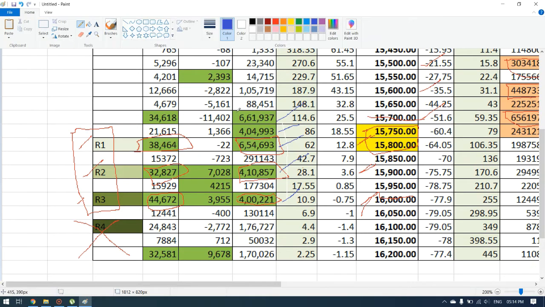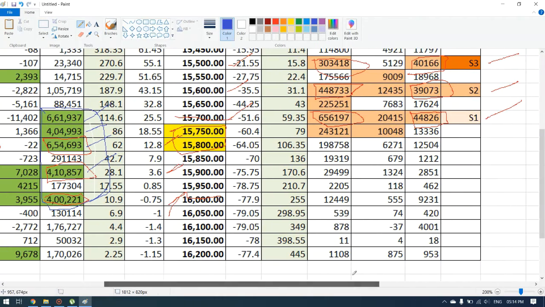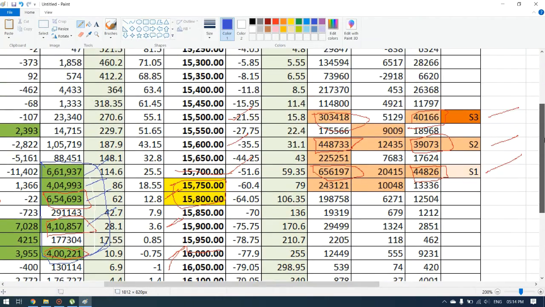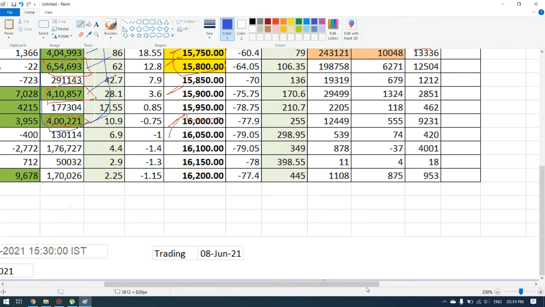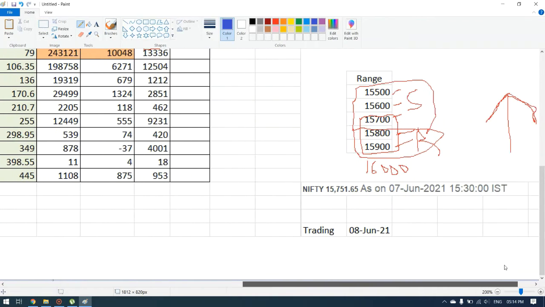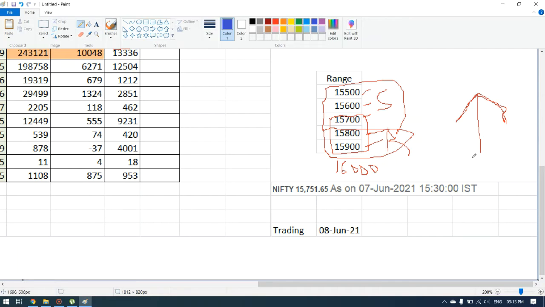So overall a huge number of contracts has been done. But on the support side I don't see that many contracts written. Contracts are there but not that many. So that means the market will again be in green tomorrow, for 8th June, in increasing mode only.